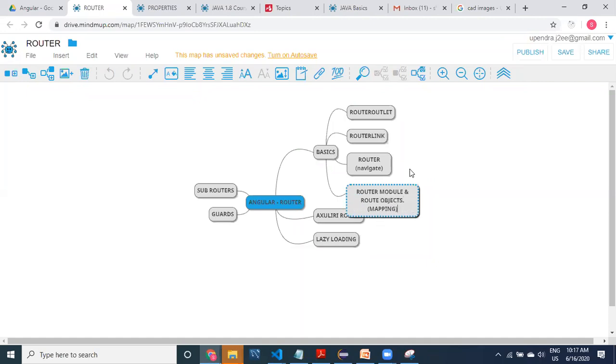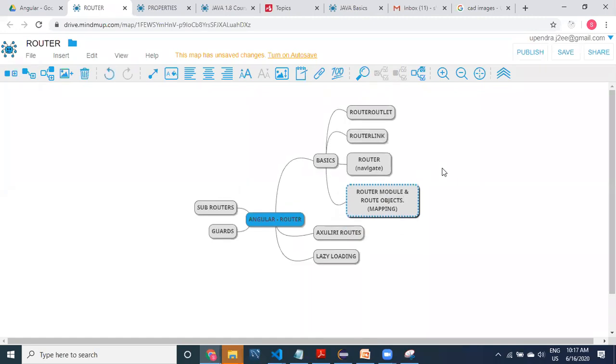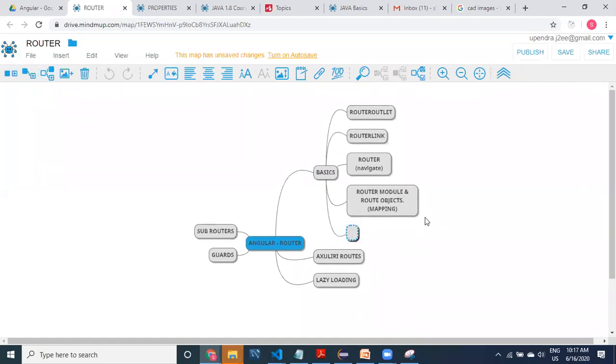Mapping means for which request, which component we have to call. That kind of information we have discussed, right? And then parameters, router parameters. We have talked about router parameters.